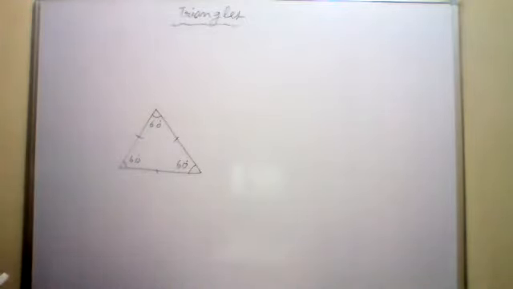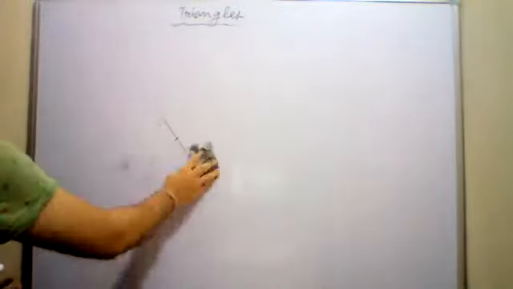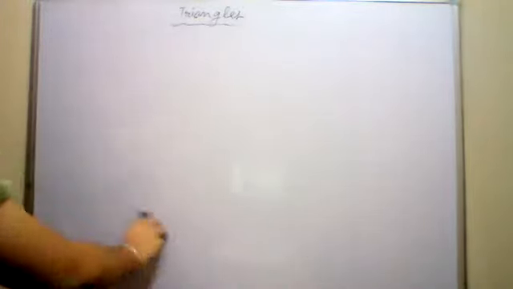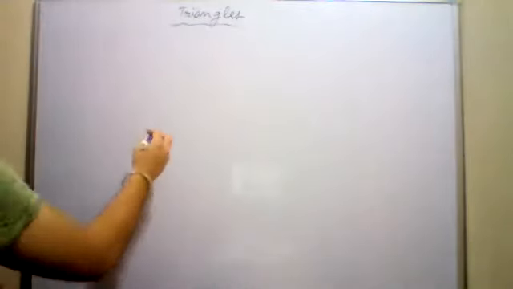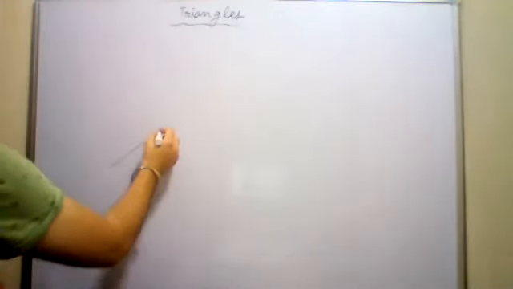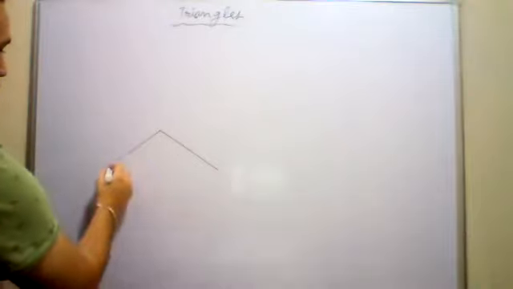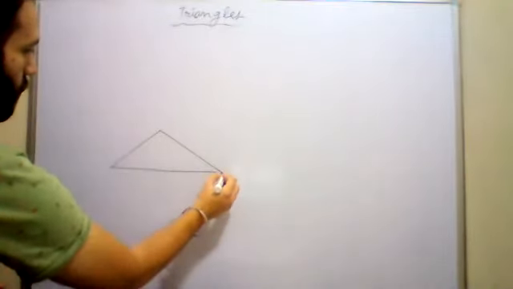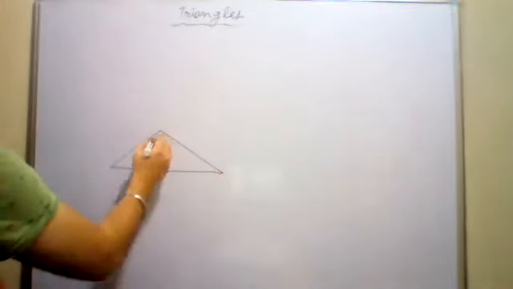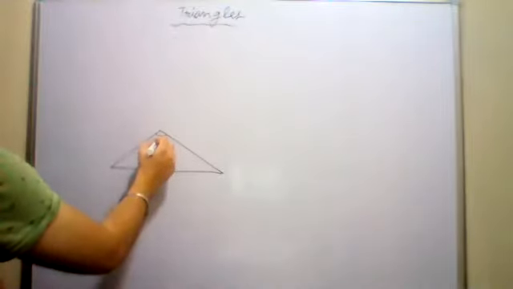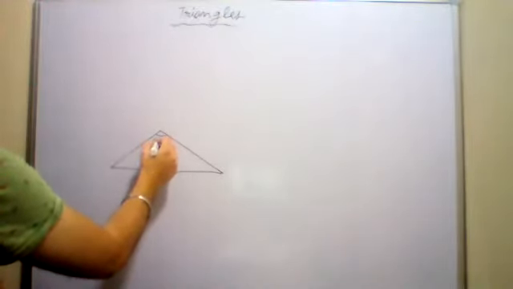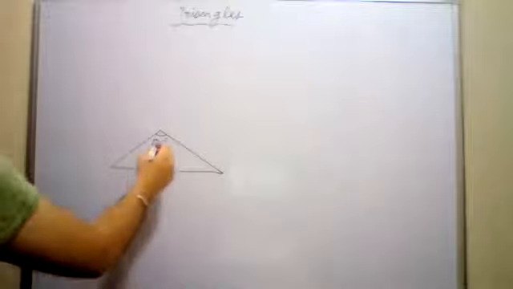Can an obtuse triangle be an isosceles triangle? Yes. How? So this is an obtuse triangle. Obtuse how?